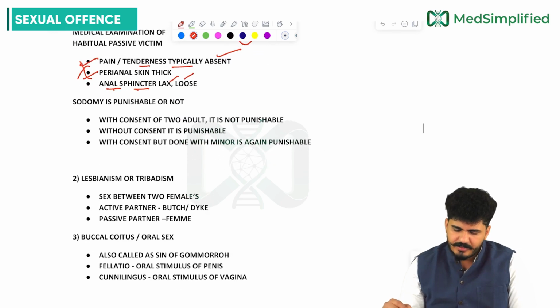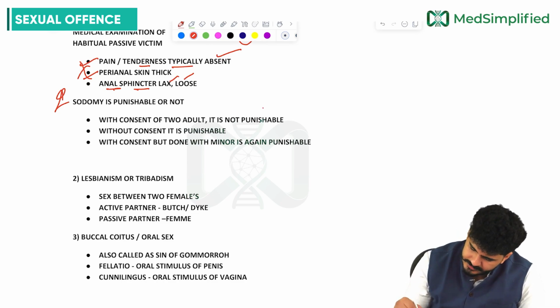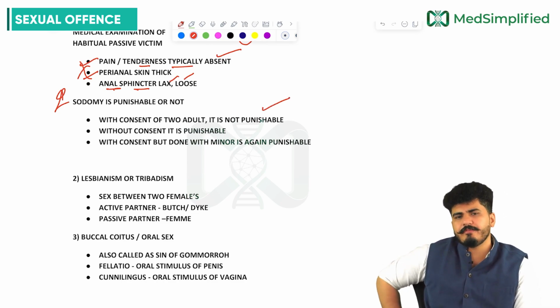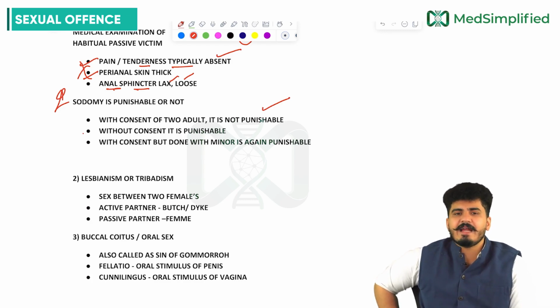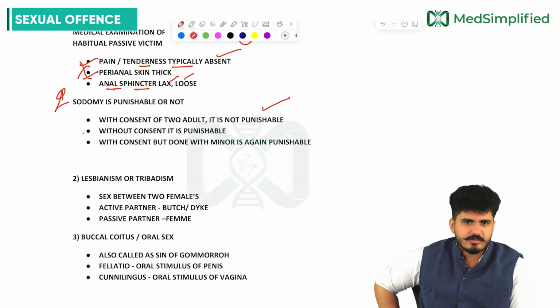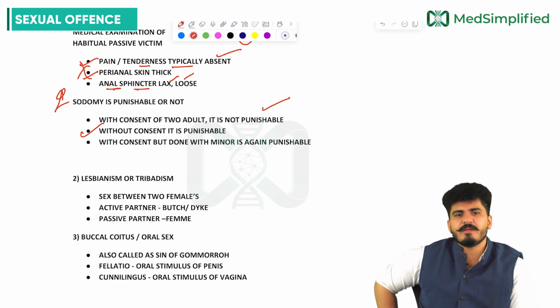Now, is sodomy a punishable offense or not? With consent of two adults, it is never punishable. For example, if a male and female want to have anal sex, they can, because they both agree to it. If both males want it and agree to it, then that is not at all punishable, my dear friends. But without consent, anal sex is punishable.